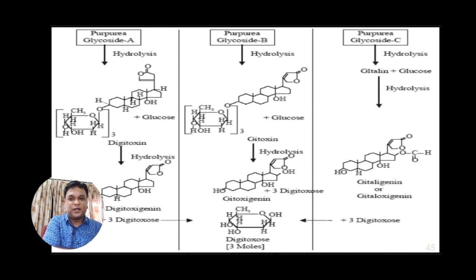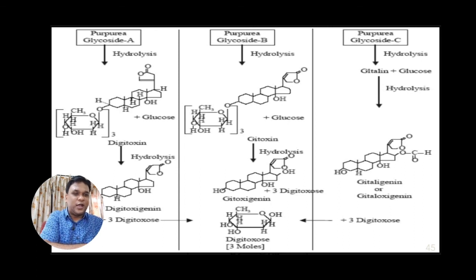This gitoxigenin and digitoxigenin, the aglycone moieties, are responsible for this particular activity.